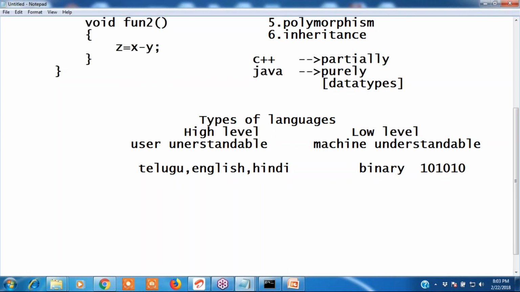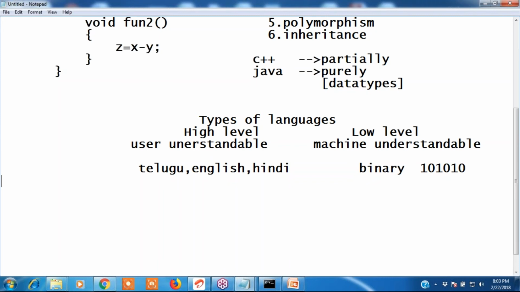Electronic devices can understand zeros and ones. Zero means off, one means on. They can understand binary format data. They cannot understand the words off and on. You have to use zero and one format, then only electronic devices can understand the inputs.